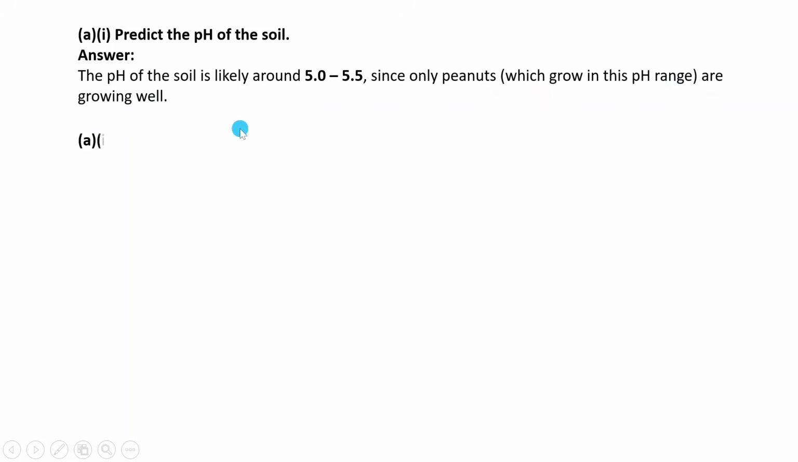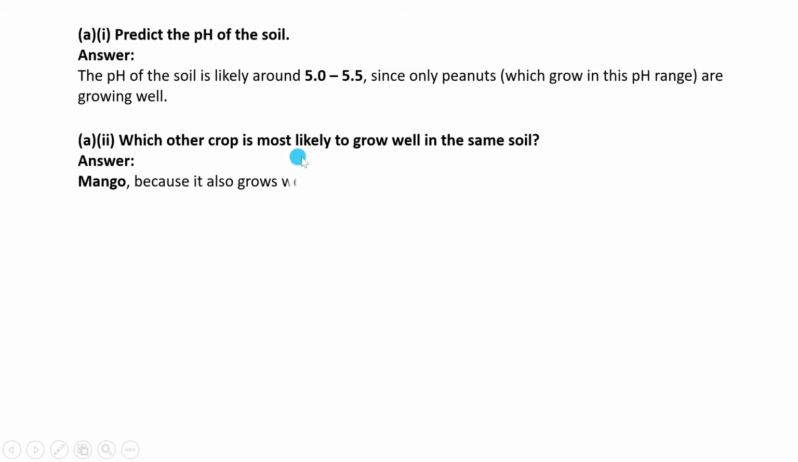Good. Then 2, which other crop is likely to grow well in the same soil? Mango, because it also grows well in the pH range of 5.5 to 6.0, which overlaps with the peanut's range.